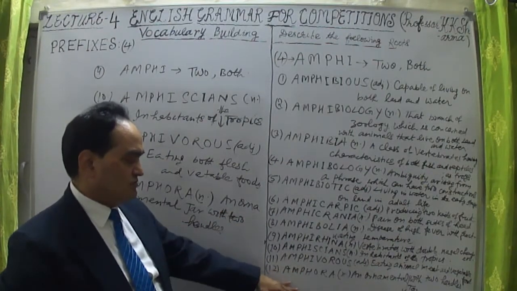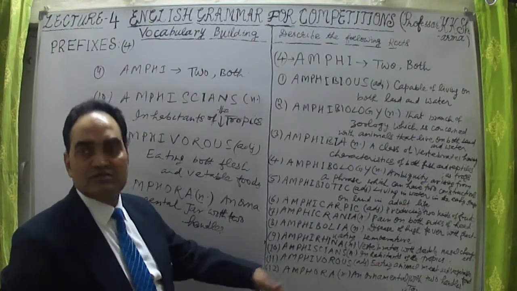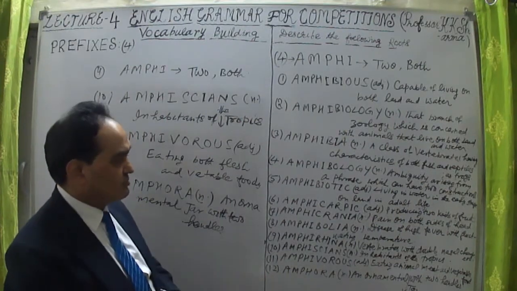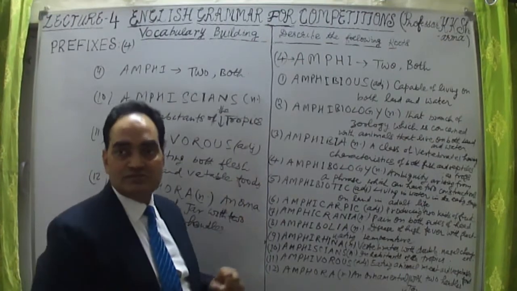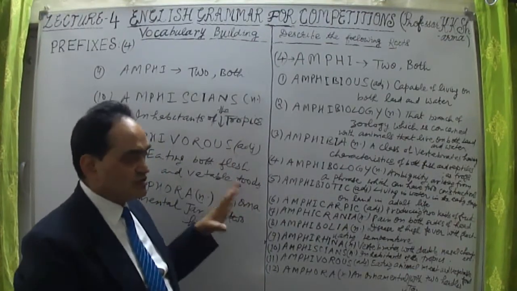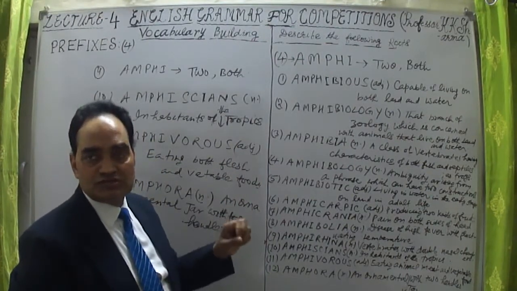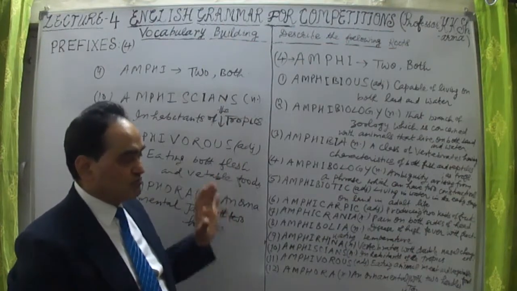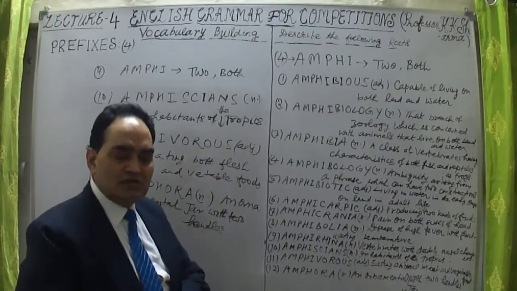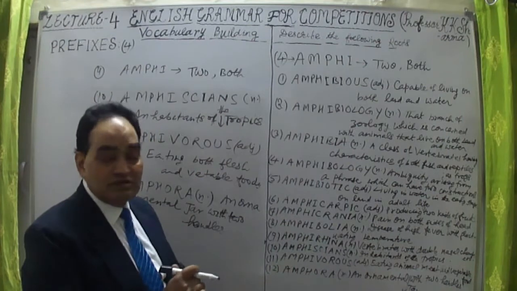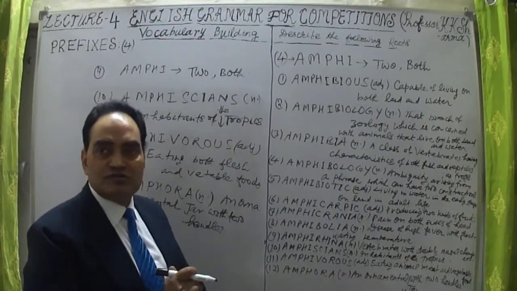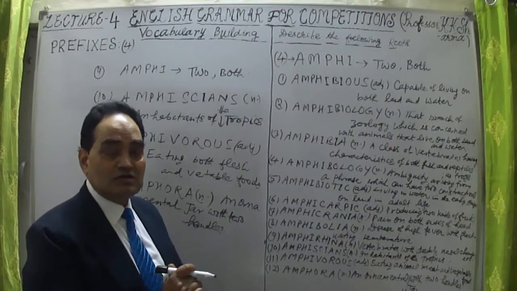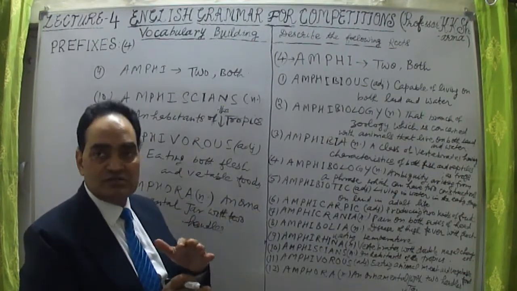This is not a biological word or medical word. Otherwise, most of the words were biological words or medical words, right? These words are related to all those students who are studying medical science, zoology and botany. You will find these words in more quantity there. As I always say, the science words are mostly framed with the help of prefixes, suffixes and root words.